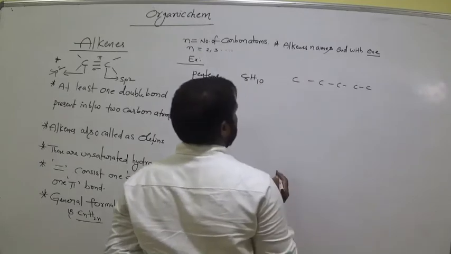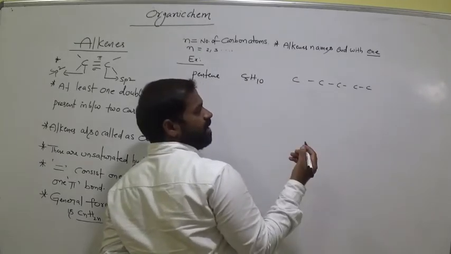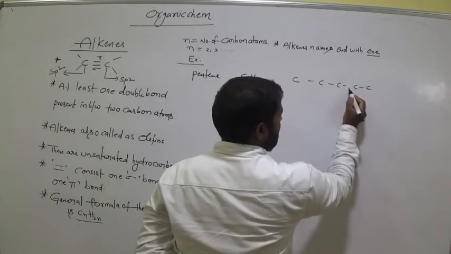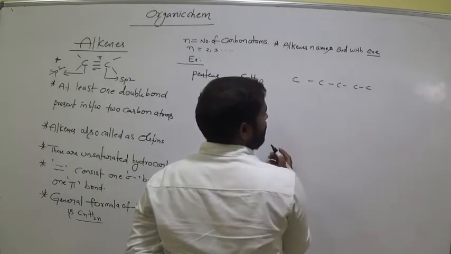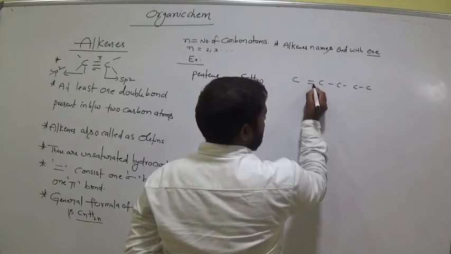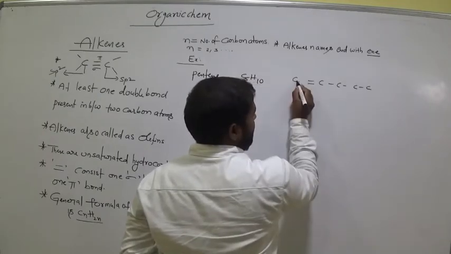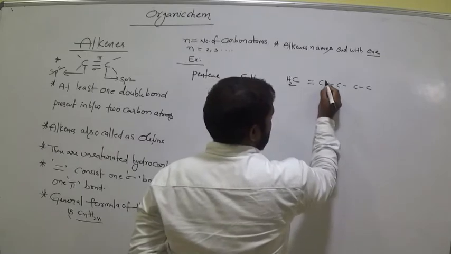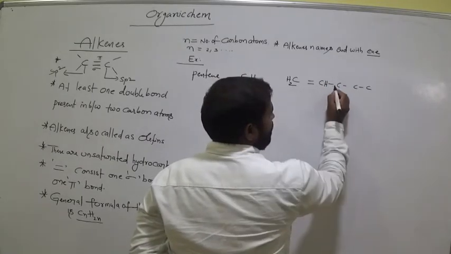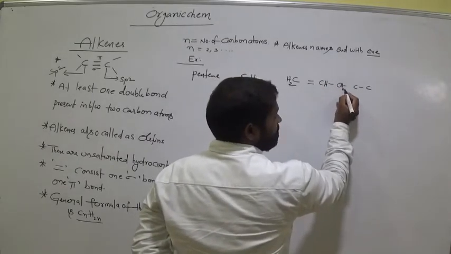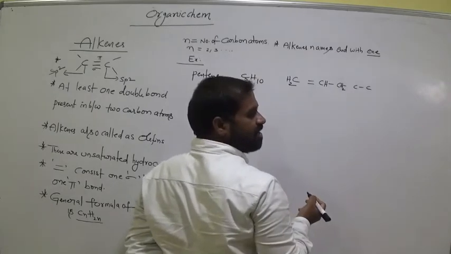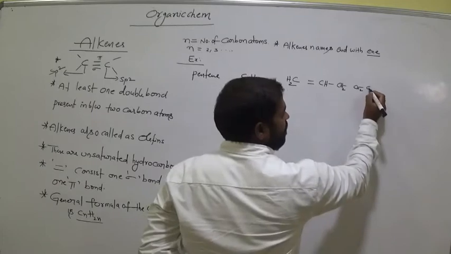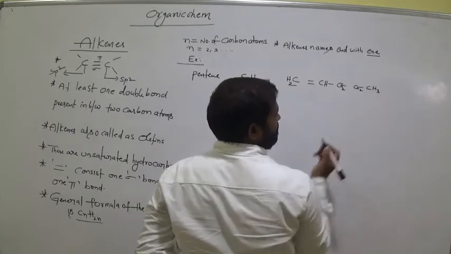Your choice, keep the double bond at any position between any two carbons, here or here or here also. Suppose I would like to keep the double bond here. Now already it is with two bonds, so now it is CH2, 1, 2, 3 bonds. Now it is the fourth one, 1, 2 bonds already, so CH2. Is it clear? Now 1, 2, this is 2 bonds, 1 bond is already there, so 3 bonds.